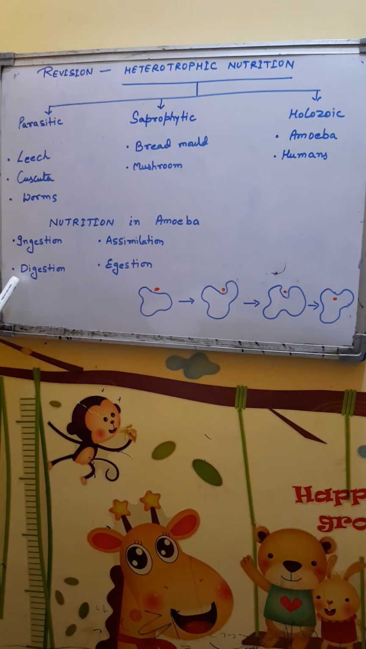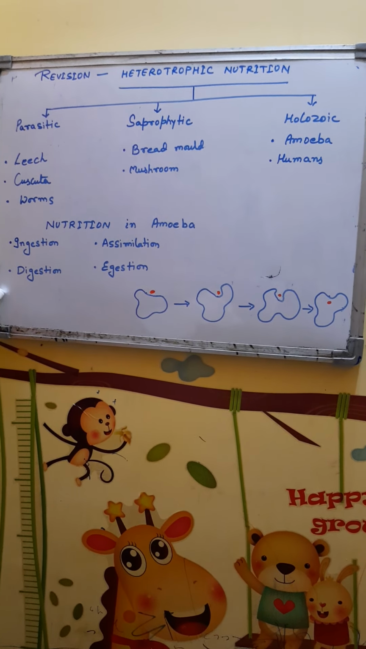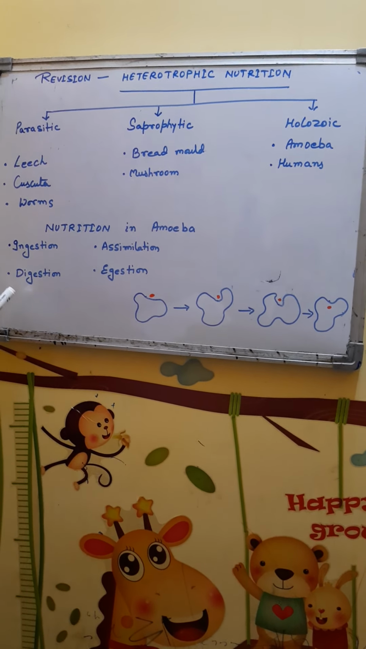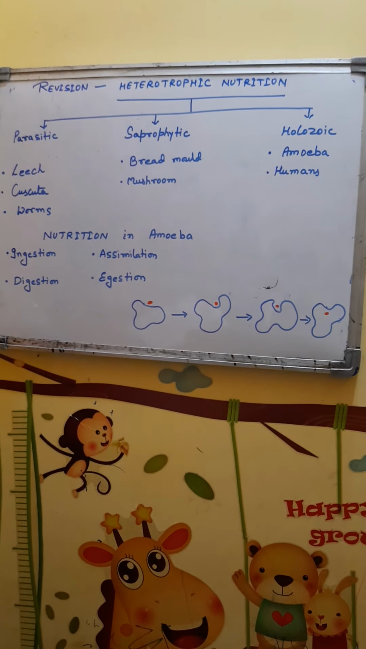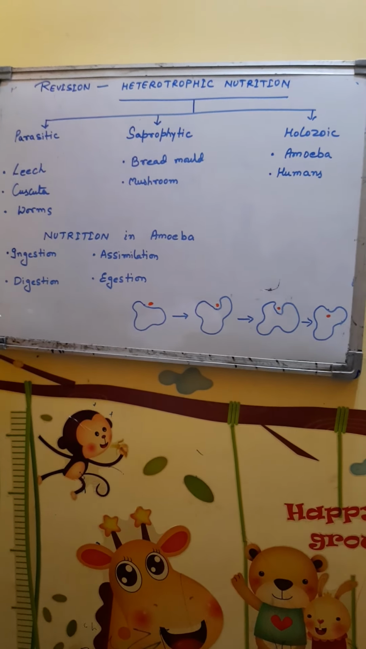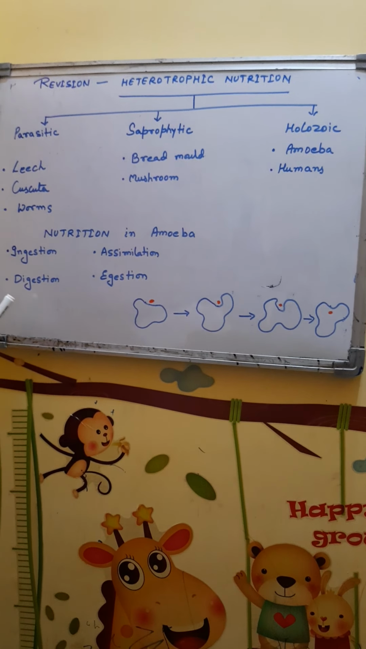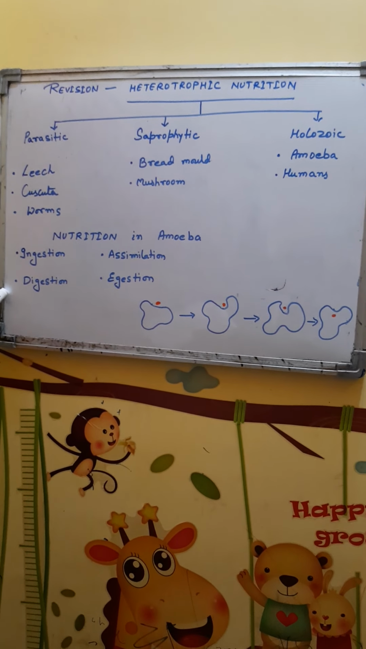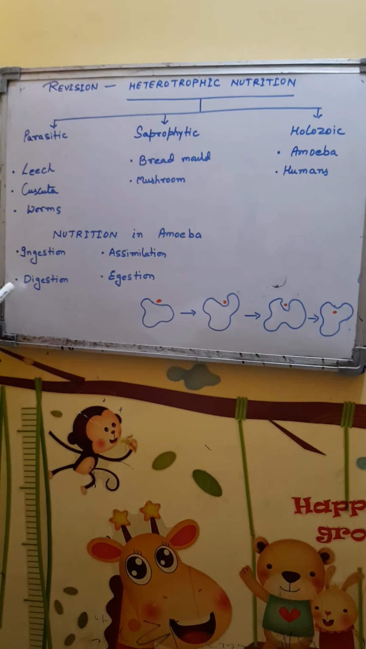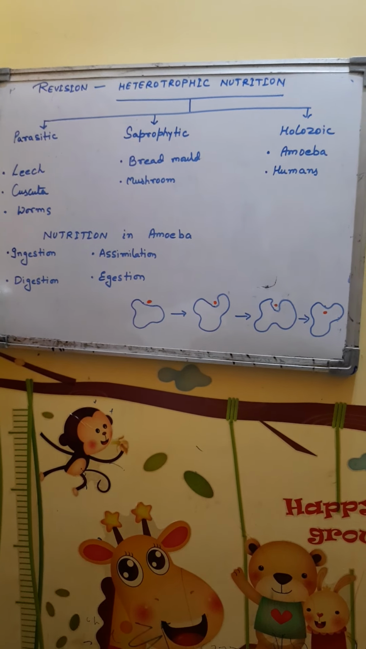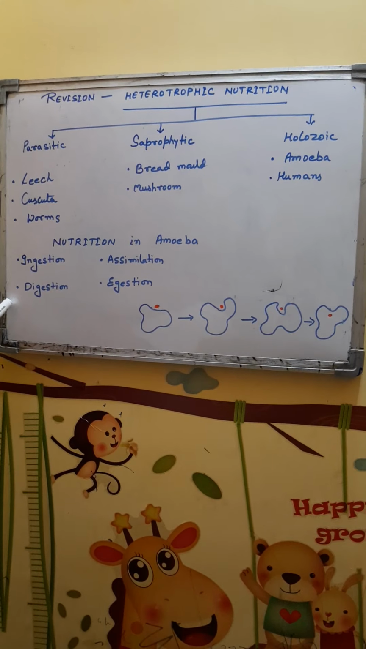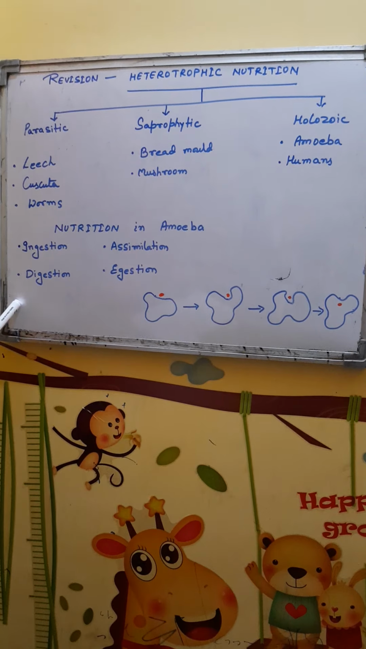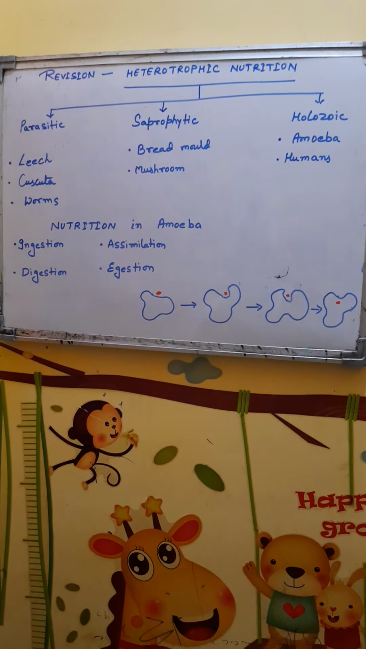The second step is called digestion. It is actually the conversion or breakdown of complex insoluble food into simple absorbable form. It can be intracellular or extracellular. In case of amoeba, it will be intracellular. Digestion of food occurs with the help of digestive enzymes present inside the body, which change complex insoluble substances of food into simpler and absorbable form.